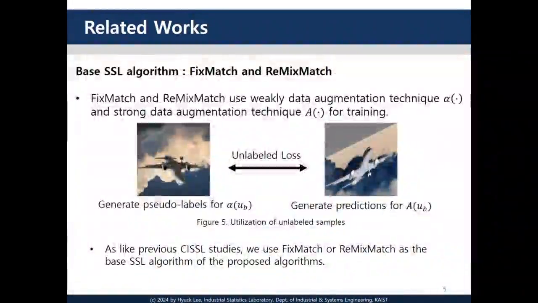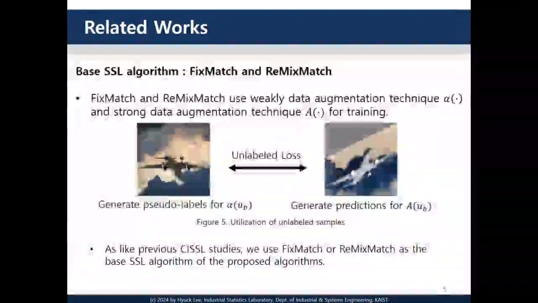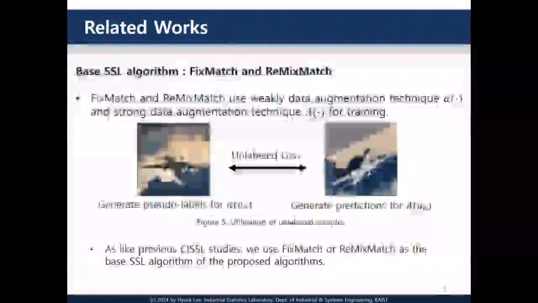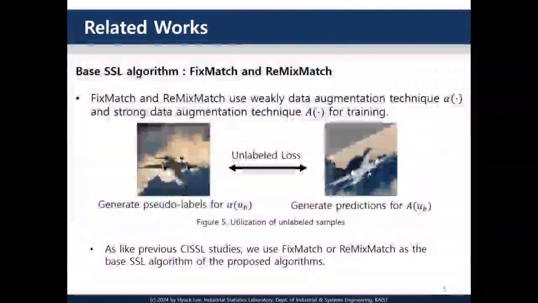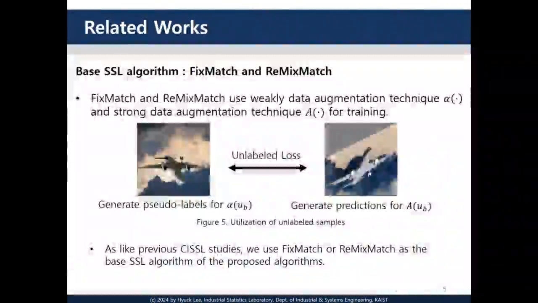FixMatch and ReMixMatch are relatively recent SSL algorithms that enhance consistency regularization using strong data augmentation. For example, on unlabeled samples, they generate two versions, a weakly augmented one and a strongly augmented one. The weakly augmented prediction is used as a pseudo label, and consistency between the pseudo label and the strongly augmented prediction defines the unlabeled loss.